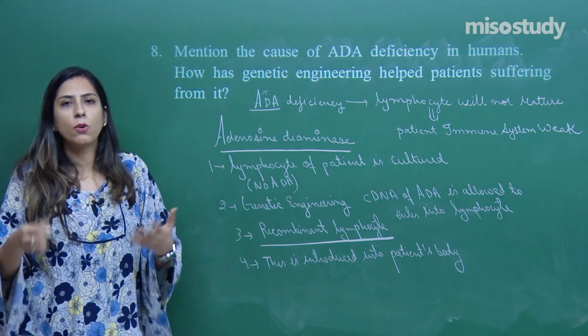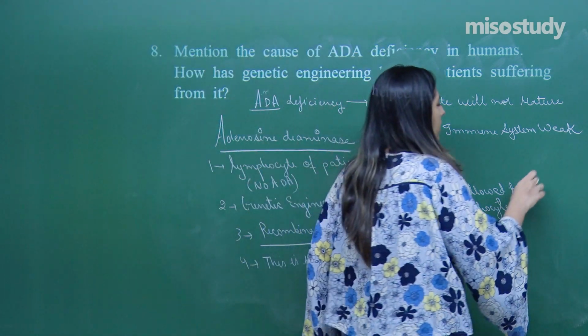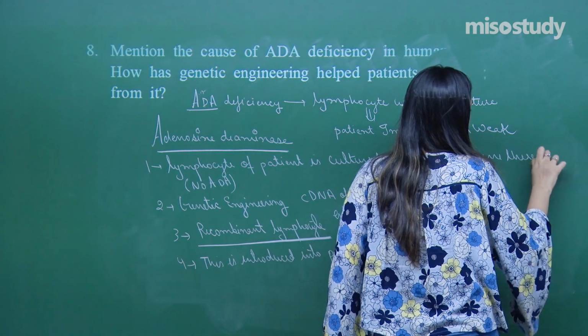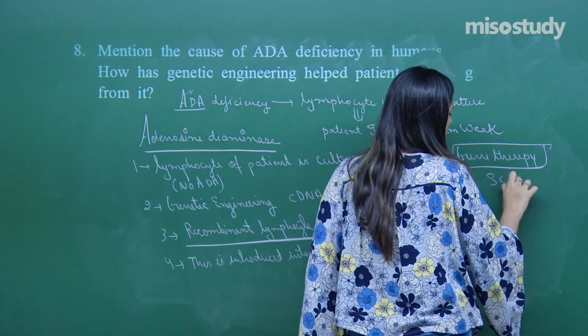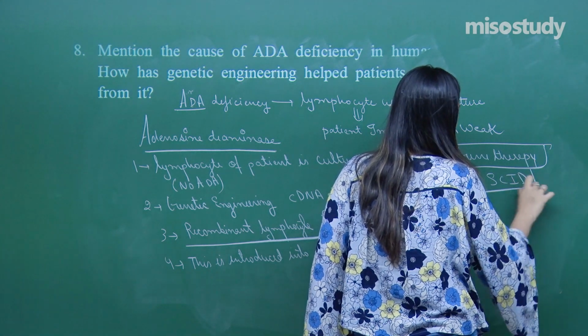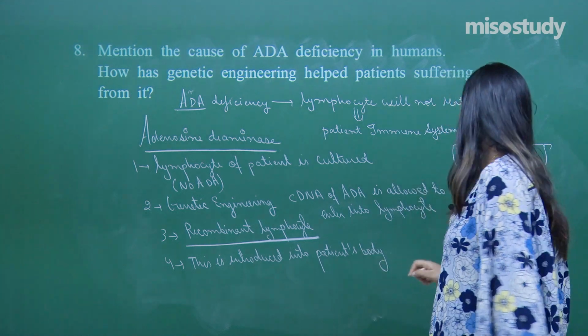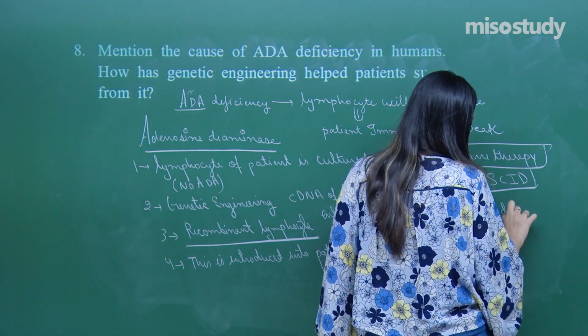So we need periodic transfusion. This is called gene therapy. It was first done in a patient who was suffering from SCID. So they need periodic transfusion.